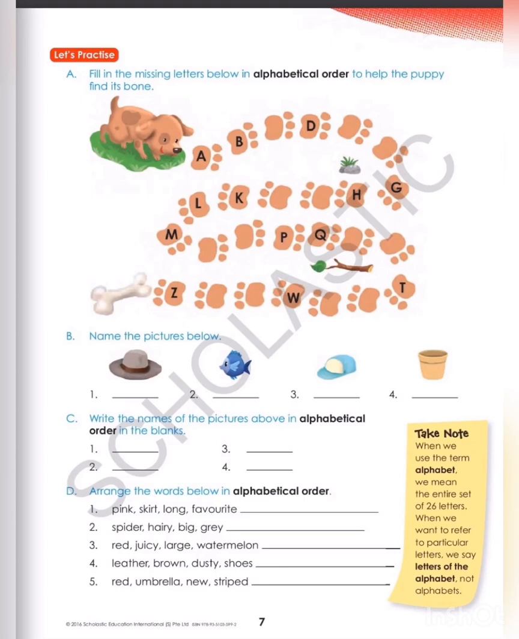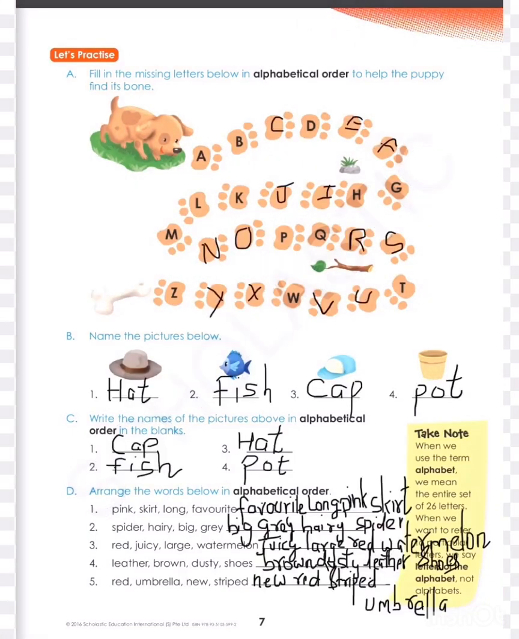Second one is spider, hairy, big, grey. So what will we write here? Big, hairy, grey spider. Third one is red, juicy, large watermelon. So we have to arrange them in alphabetical order: large, juicy, red watermelon. The fourth one is leather, brown, dusty shoes. So what will be the correct order? Brown, dusty, leather shoes. Fifth one is red umbrella, new stripe. So what will be the correct order? New, red, striped umbrella. So here we complete our alphabetical order.